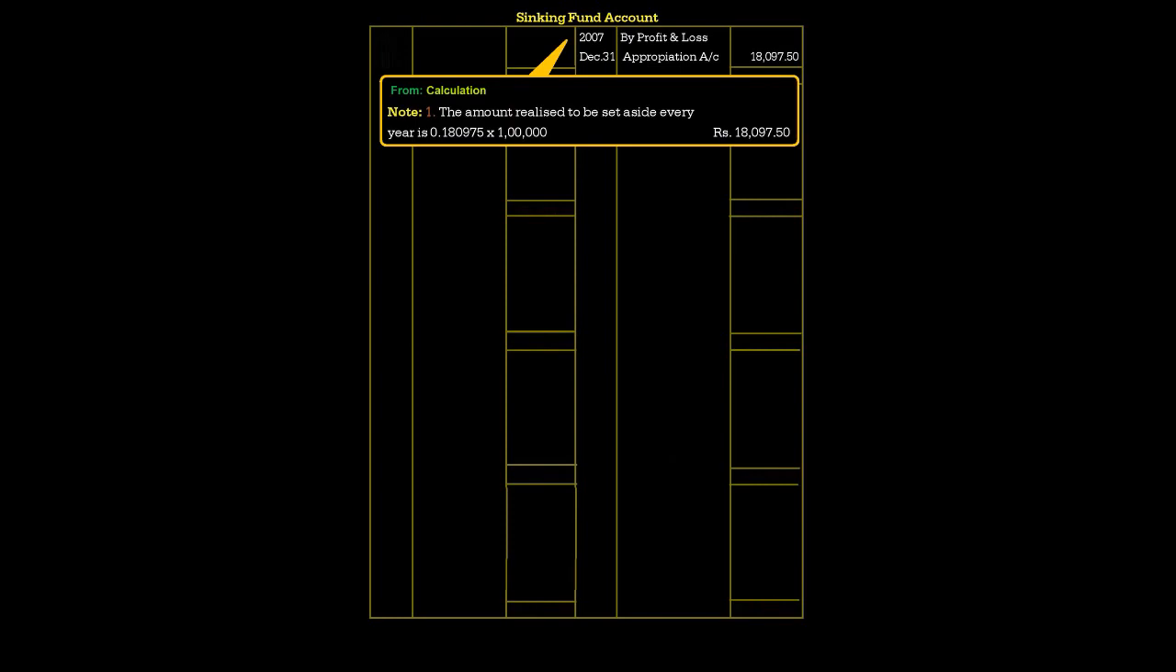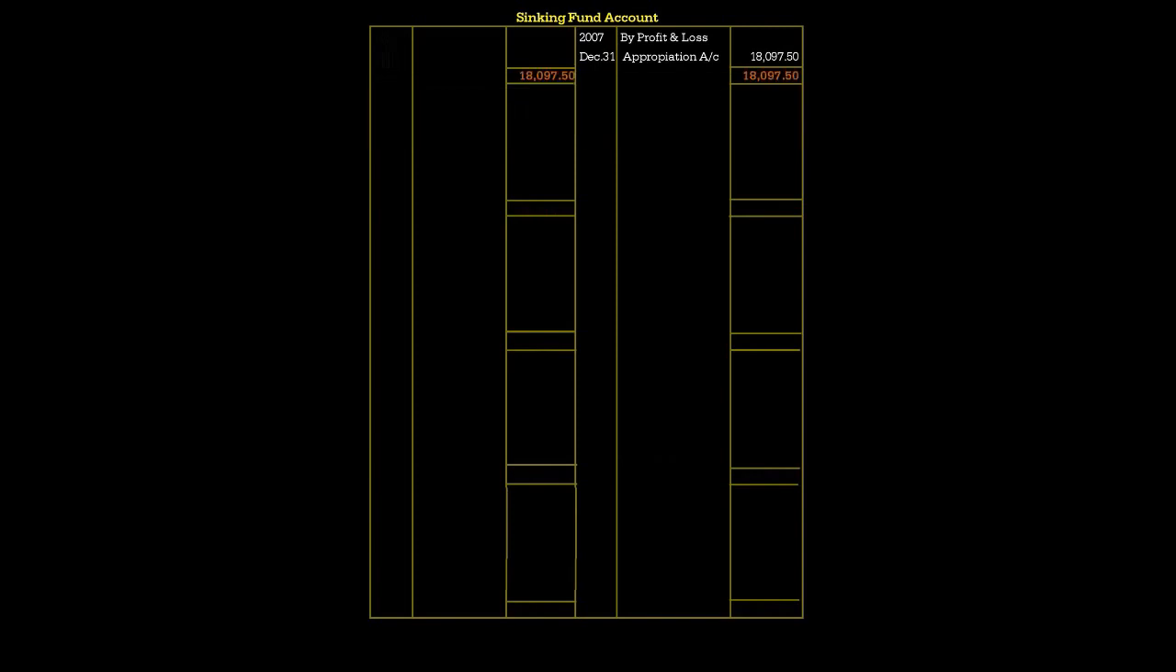Next, let us go to sinking fund account. Debenture redemption sinking fund account. Otherwise, you can just write sinking fund account. So first we will write the appropriation from profit. That will be by profit and loss appropriation account. The amount which we have already calculated, that is 18,097.50, we write on the credit side. So the same amount will be carried on to the second year. So on the debit side we write to balance carried down 18,097.50. So the same amount we carry to the second year, by balance brought down 18,097.50.